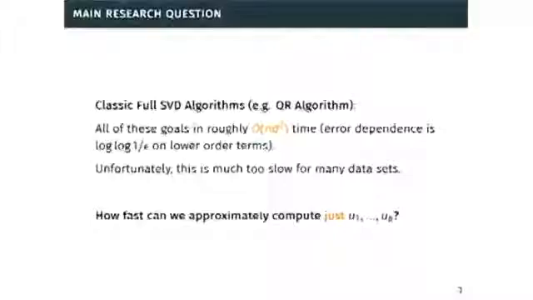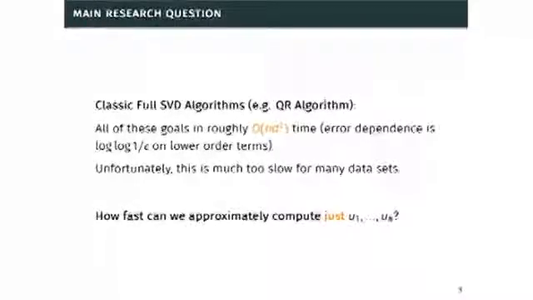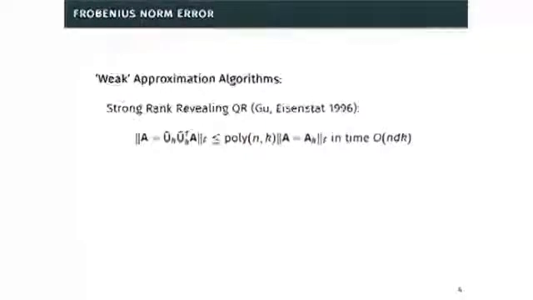Especially if we're doing principal component analysis or low rank approximation, we're really just talking about computing the top k singular vectors of the matrix. So the question is, can we go faster if we just want to compute this partial SVD? The answer is yes. If we're going for the weak approximation goal of Frobenius norm error, we can use classic strong rank revealing QR algorithms and get within a polynomial factor of the error.